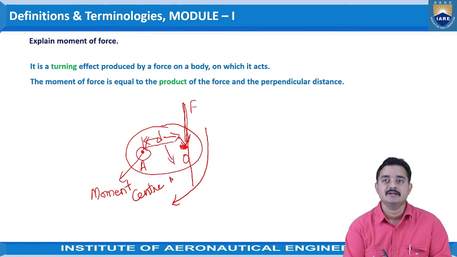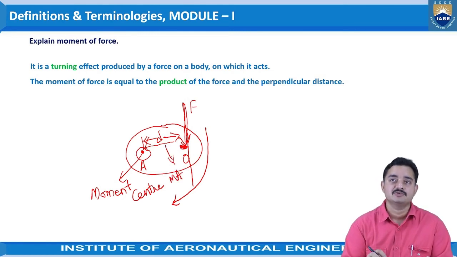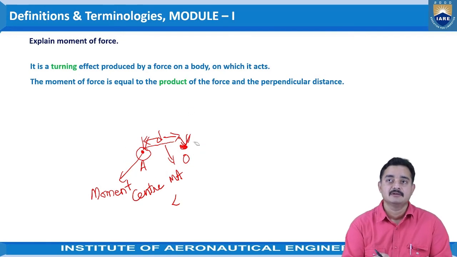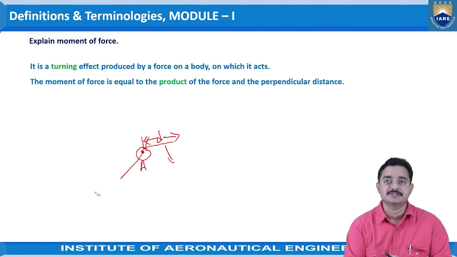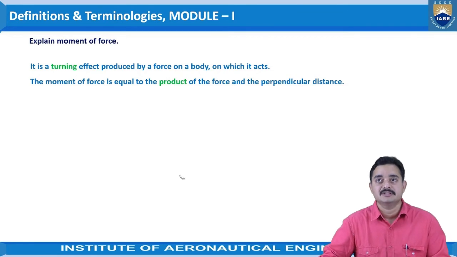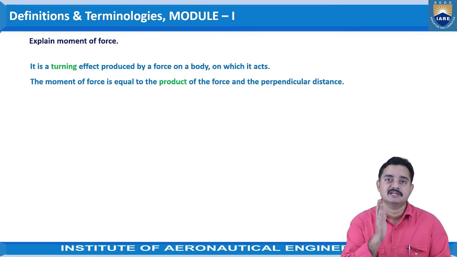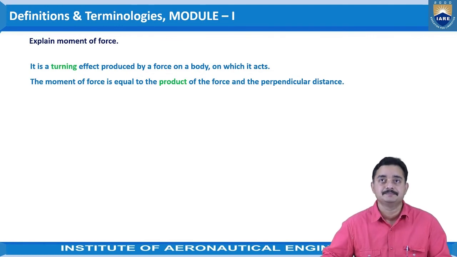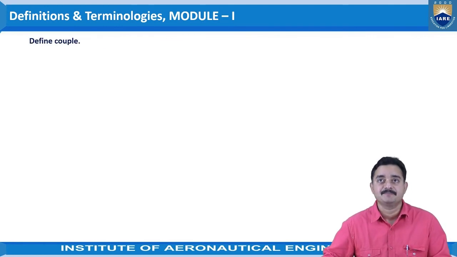This is the moment arm, and the product of these two will give the magnitude of the moment for this particular condition. Hence, the definition of the moment says that it is the product of the force and the perpendicular distance between the applied force and the moment center. Coming to the next one, define couple.